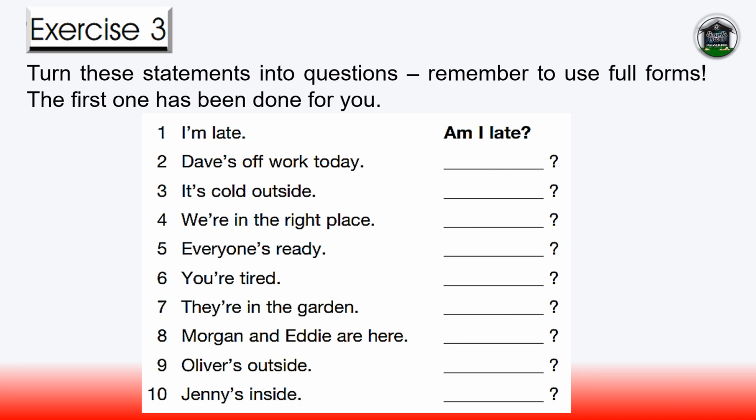Unit 1, Exercise 3. Here you have to turn statements into questions. Remember that you have to use full forms of the verb be in questions. Here's an example. You hear, I'm late, and you turn it into a question by saying, Am I late? Remember to get the intonation right for the question. Make your voice rise at the end. Let's just hear that one again, shall we? Am I late? Did you hear the intonation? OK, here we go. You'll hear the correct answer after a pause.